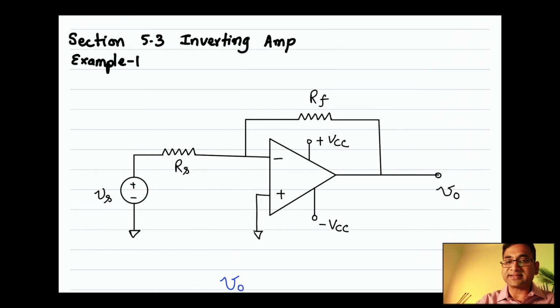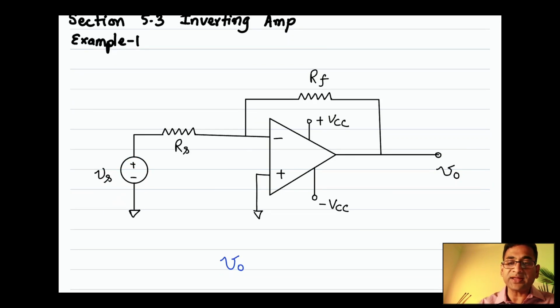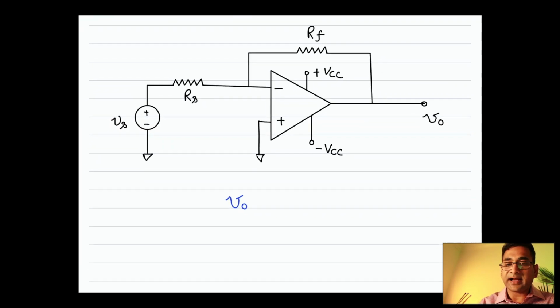First of all, this is an inverting amplifier configuration because the input is tied to the negative terminal of the operational amplifier. Then of course there is a negative feedback configuration. Negative feedback configuration is common to all the circuits that we will be looking at in this course.